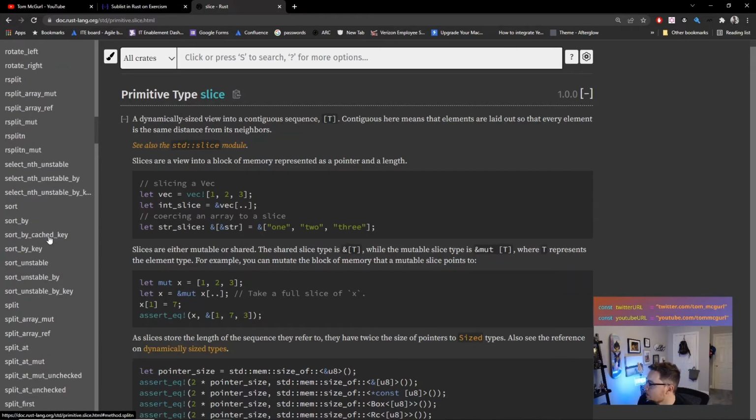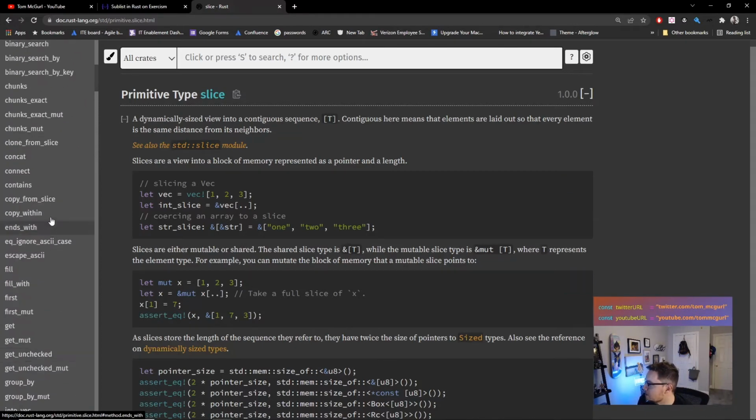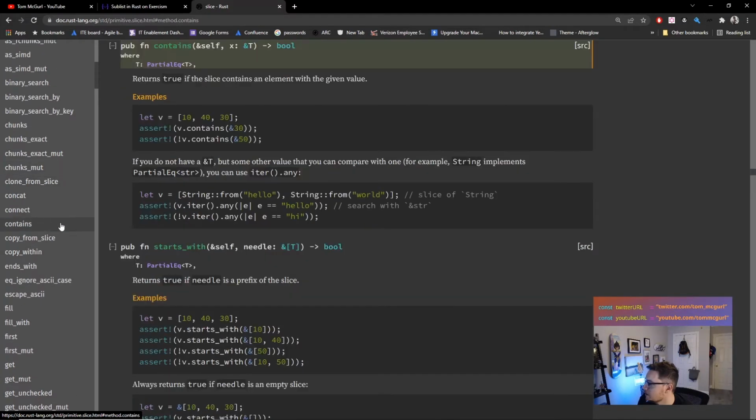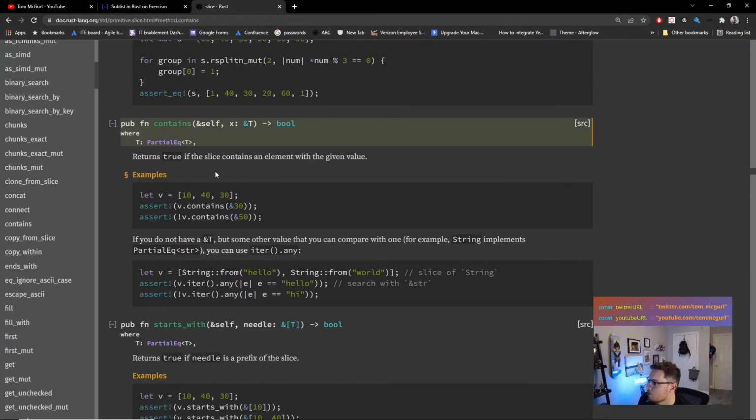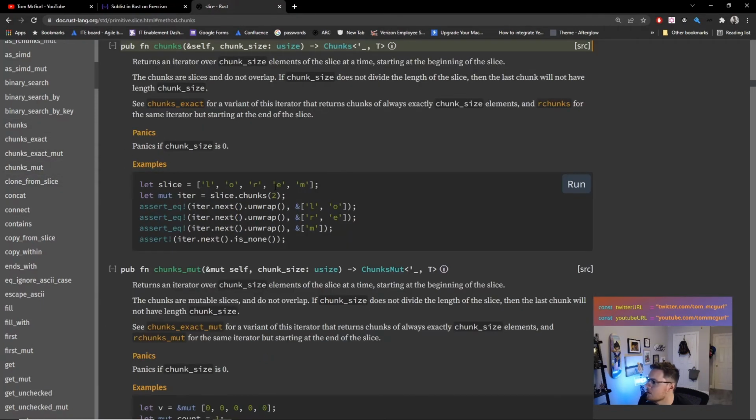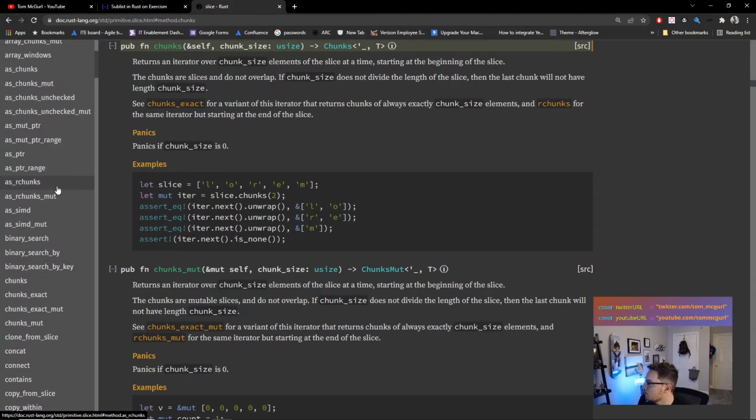So let's see. Do we have anything with contains? Contains. Returns true if the slice contains an element with the given value. Okay, so this just looks for a single value. So we can't actually check if it contains a whole thing. Let's see. What else do we have? We have chunks. That's to get us some chunks. That could be cool. What else do we have?